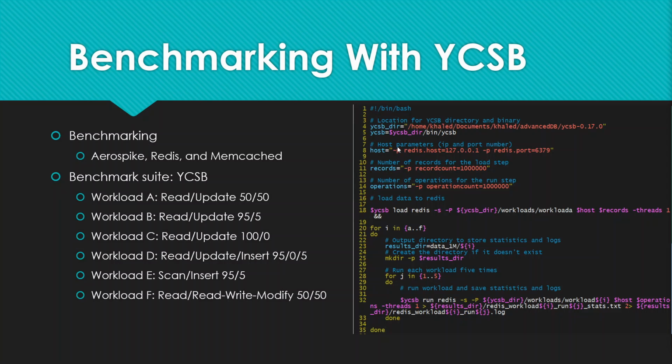So this screenshot shows one of our scripts to run YCSB benchmarks on Redis. So we first specify the different parameters, such as the IP address of the server and port number, and then we have the number of records and the number of operations. And then we actually run the benchmark down here, and we save the results to the statistics.